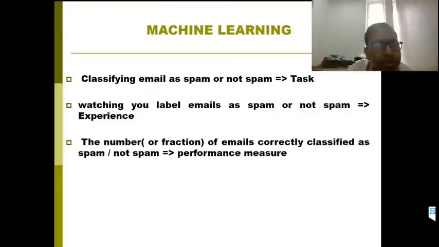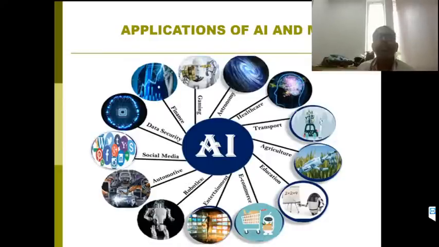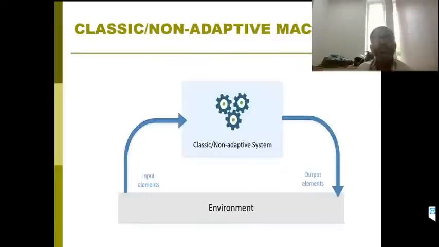So in any machine learning application, we have these three things. One is a well-defined task. Second is experience. Third is performance measure. There is a wide range of applications of AI and ML in real time. Some of them I have shown here: healthcare, transport, education, electronic commerce, entertainment, robotics, whatnot. Each and every field is influenced by AI and machine learning. That's why it has become most popular in recent days.